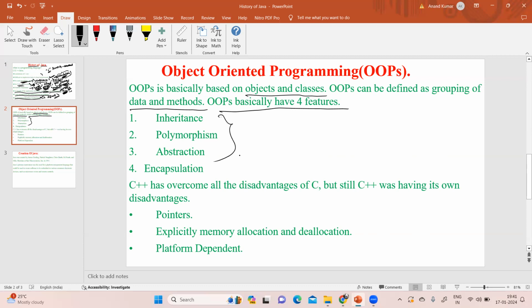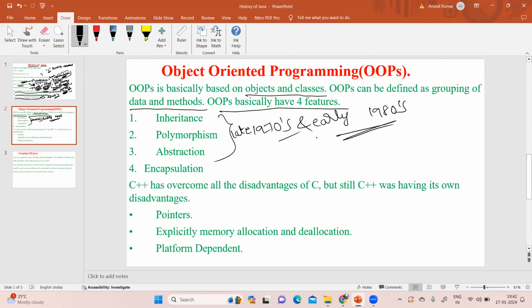C++ was introduced in the late 1970s and early 1980s, and it was the dominant programming language in the 1980s when compared to C.